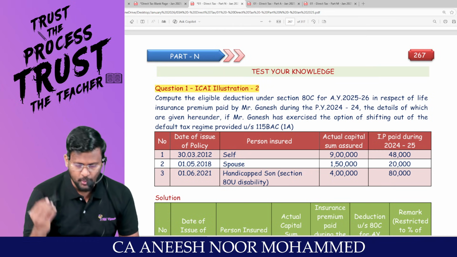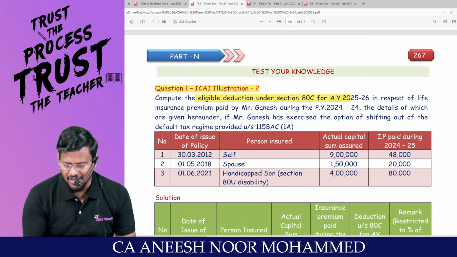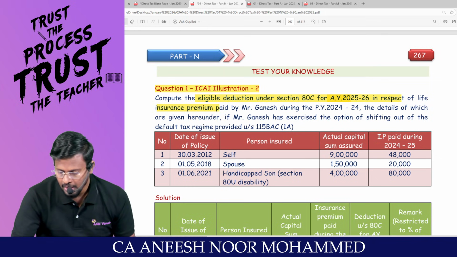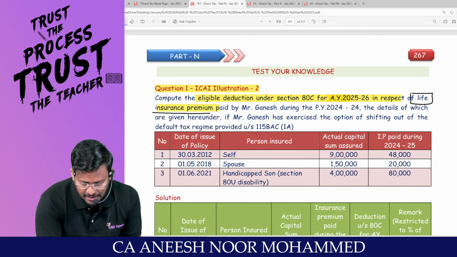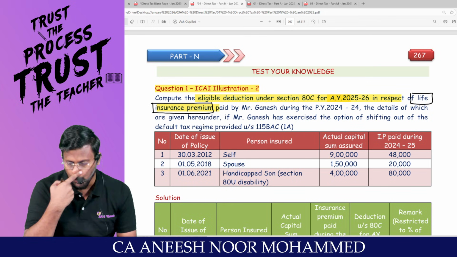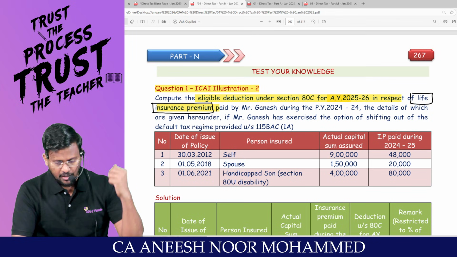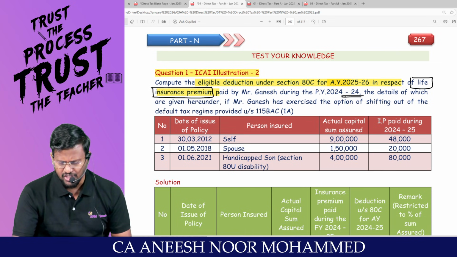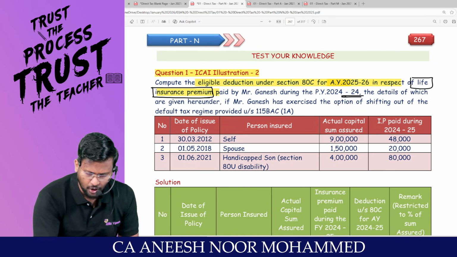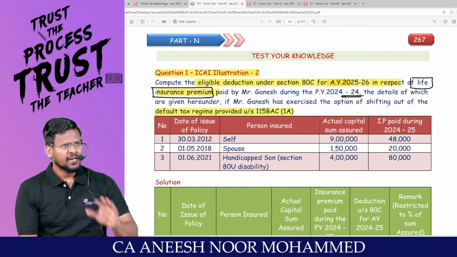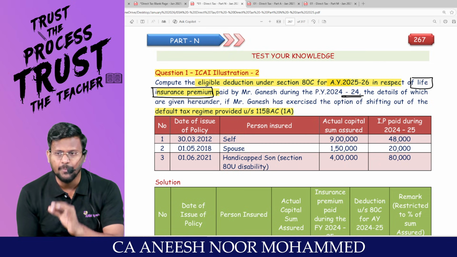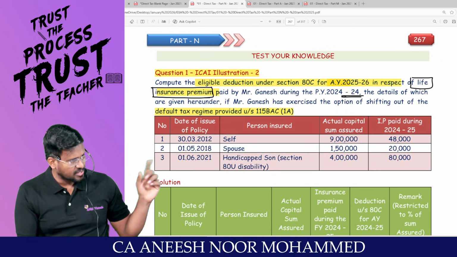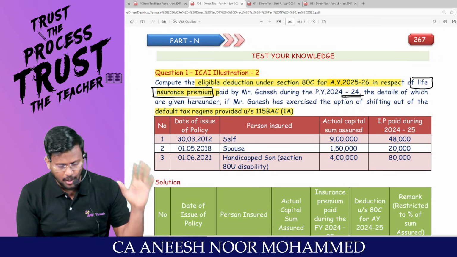Question number 1, illustration number 2. Compute the eligible deduction under 80C for assessment year 25-26 in respect of life insurance premium paid by Mr. Ganesh during 24-25. The details of which are given here under. If Mr. Ganesh has exercised the option of shifting out of the default tax regime under 115BAC: sir, if an assessee is travelling through the default tax regime, he is not entitled to claim Chapter VI-A deduction. Sir, if you want to claim Chapter VI-A deduction, you have to travel through the optional tax regime.